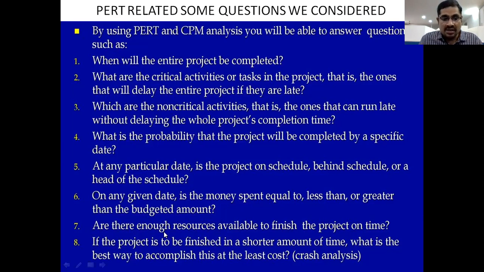Next, are there enough resources available to finish the project on time? Resources means the 5 M's: money, men, material, machinery, methods. Are these 5 M's enough to finish our project, right? And next, a shorter amount of time at least cost. So plan for crash time.